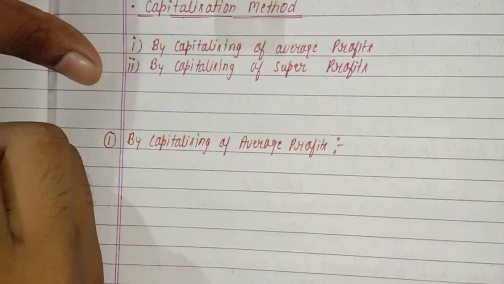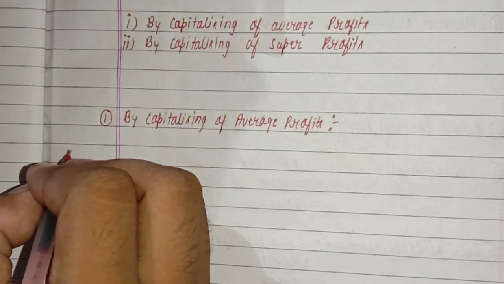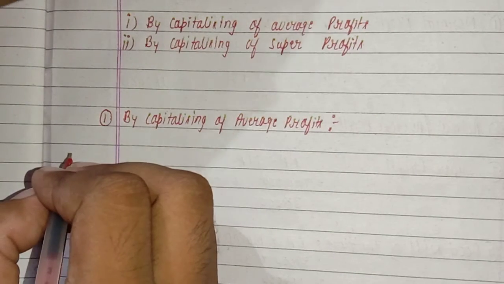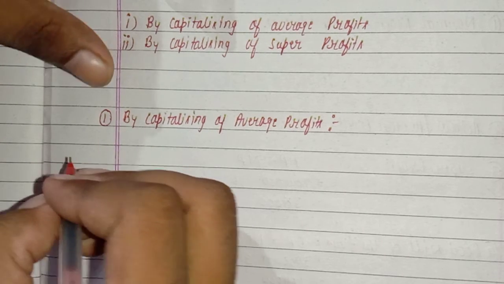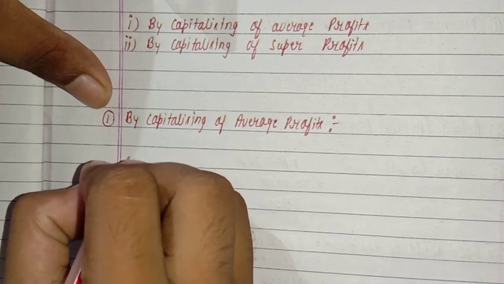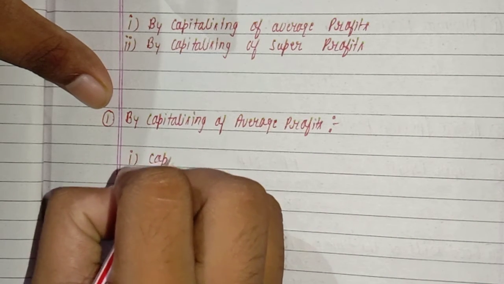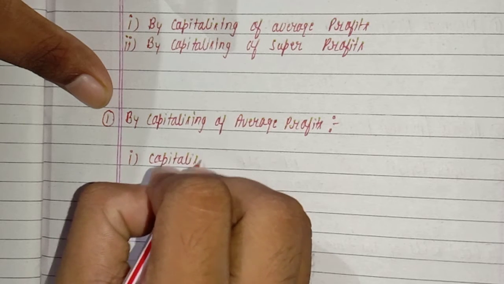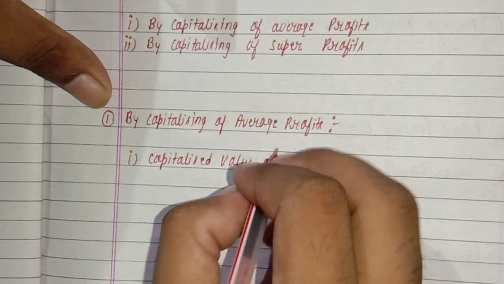In this method, you will calculate value of goodwill. Step 1: सबसे पहले आप निकालेंगे कैपिटलाइज्ड वैल्यू ऑफ average profit.